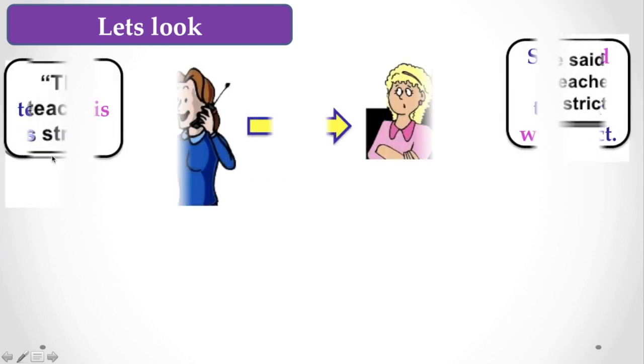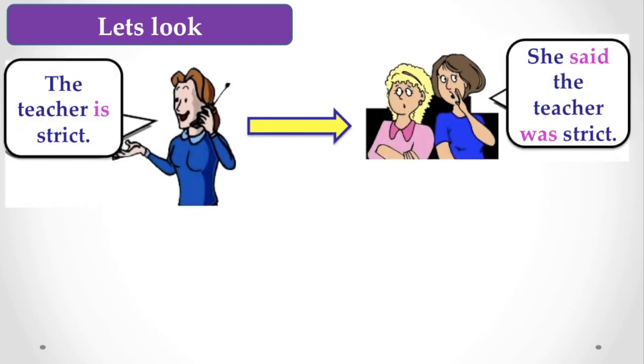Now let's see the difference and the examples. Here you find, the lady said, "The teacher is strict." When you change this into indirect speech, you already learned that you have to write in this manner: She said the teacher was strict. Here said is used and the verb is changed, because the reported verb "is" becomes "was."